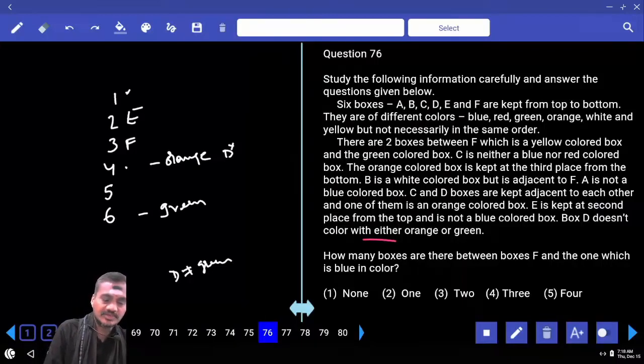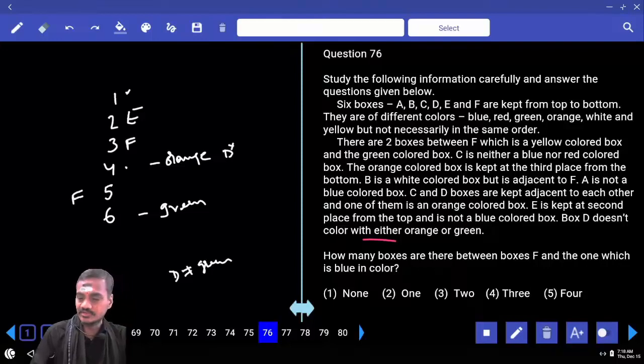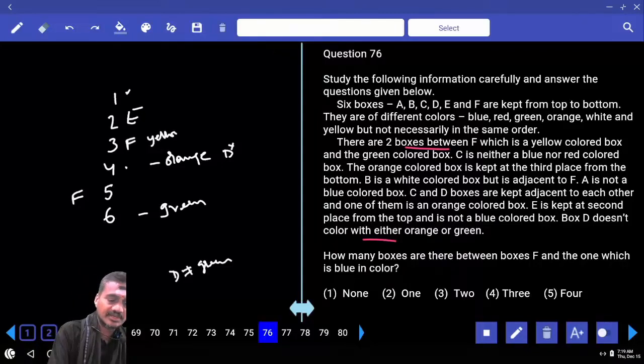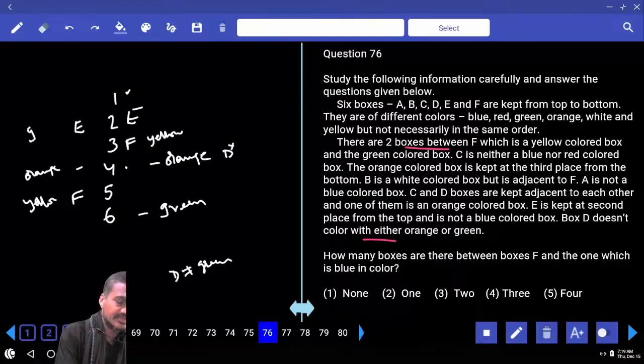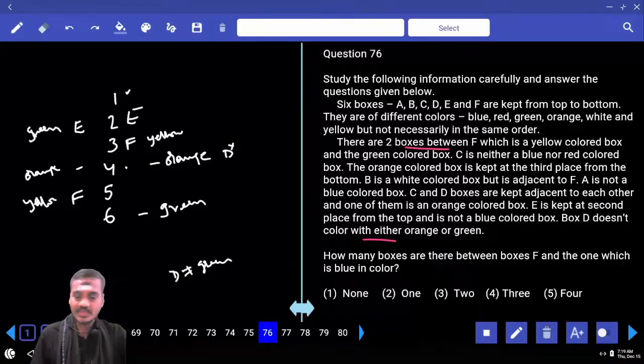What is the next one we have? Where can F be? Can it be at second here? F is of yellow color. There are two boxes between F, the yellow colored box, and the green colored box. Here there must be exactly 2. Hence E is here, and this is orange, and between F and the green colored box, E is the green colored box.